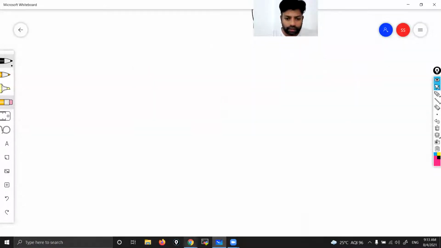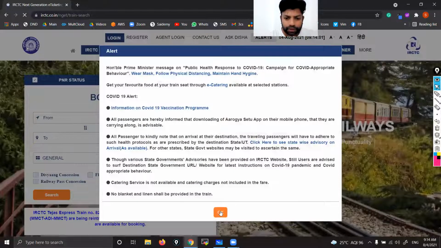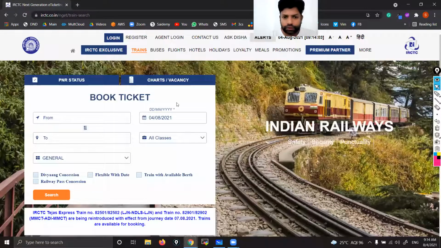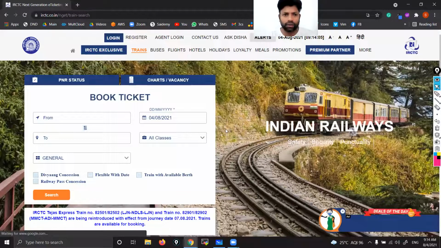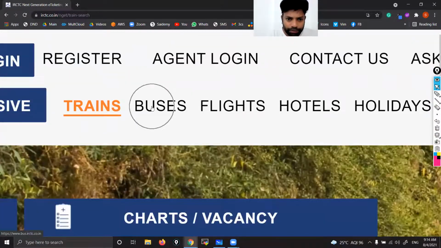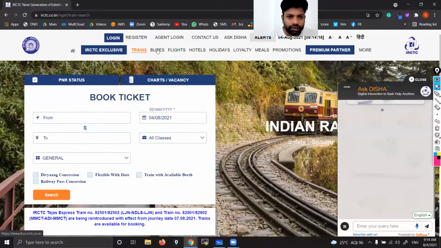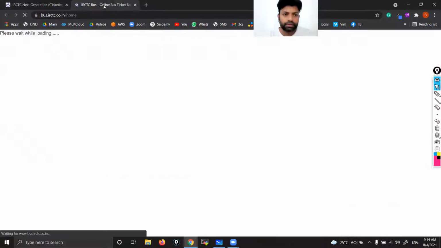Now, here, let me show you, okay, IRCTC. You can see so many options with so many colors, images, correct? All these things. See, so many options you can see here. For example, if I click here, you can see this particular option is buses. As and when I click this one, see here, it is taking me to some other page.